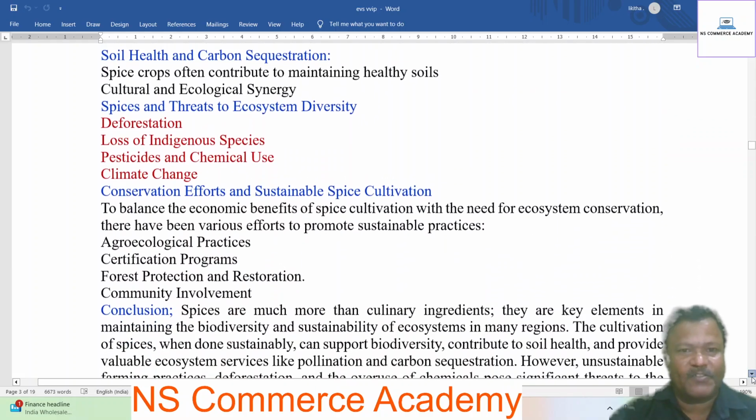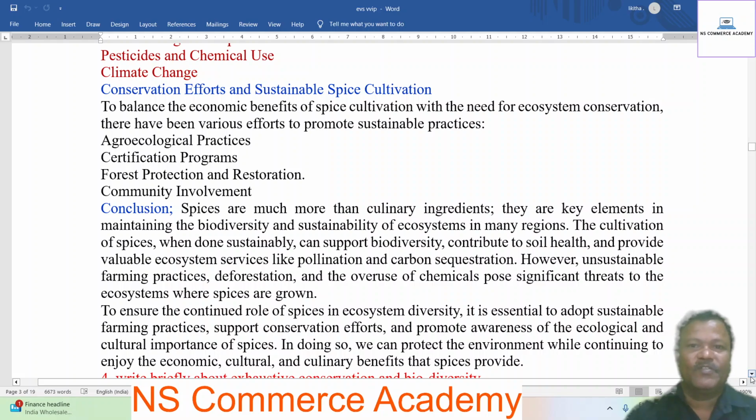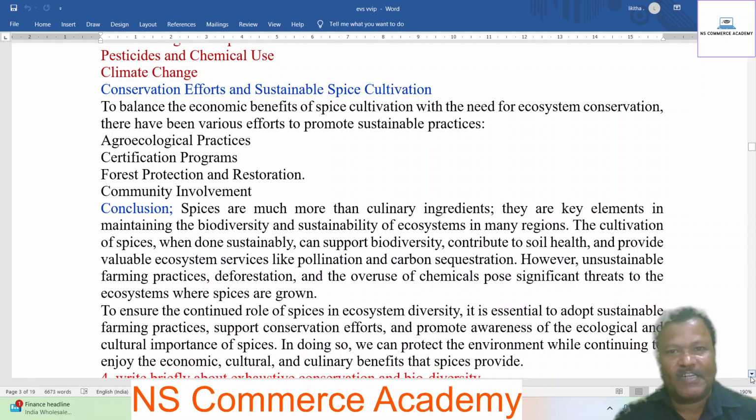Next, conservation efforts and sustainable spice cultivation aim to balance the economic benefits of spice cultivation with the needs of ecosystem conservation. There have been various efforts to promote sustainable practices: agroecological practices, certification programs, forest protection and restoration, community involvement.